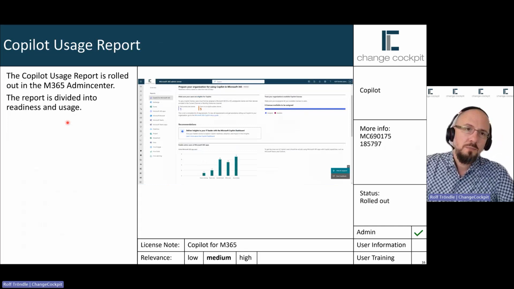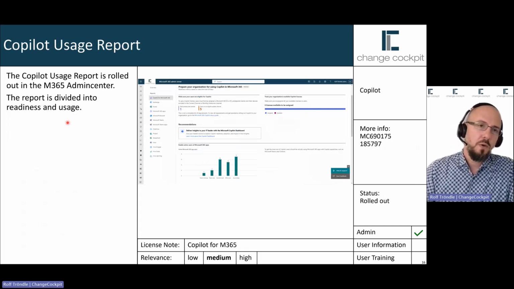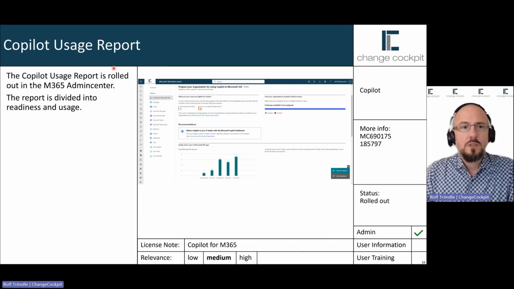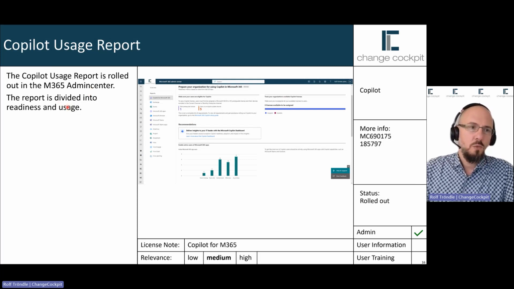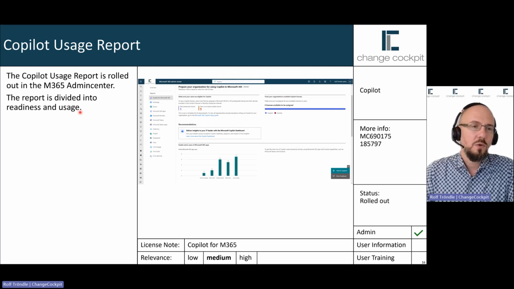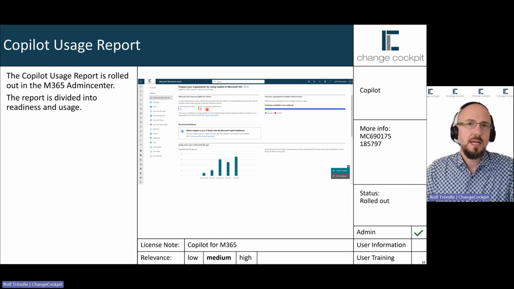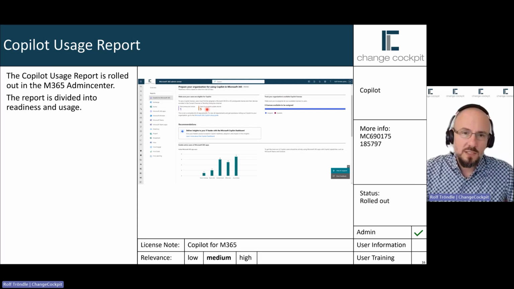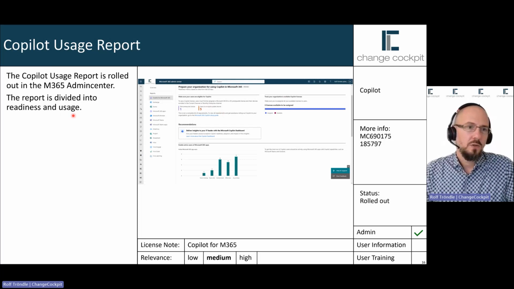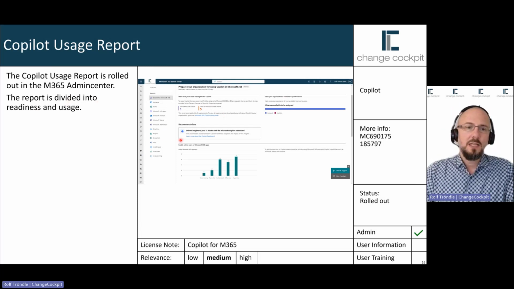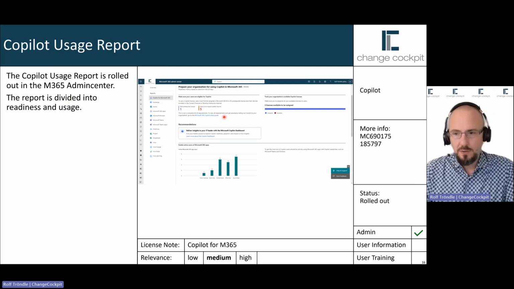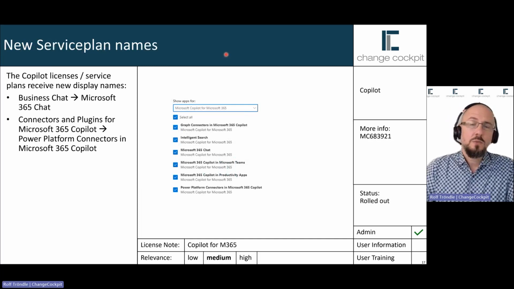Then the Copilot usage report, that's additional to the other report, the dashboard we have just seen. The Copilot usage report is rolled out in the Microsoft 365 Admin Center, so you need to be an admin to access it, and it is divided into readiness and usage. You need to have some readiness requirements, for example, you need a Copilot license to start, and you need to be on the right Office channel. And then the other one is the usage report to see how and when users are using Copilot within your tenant.